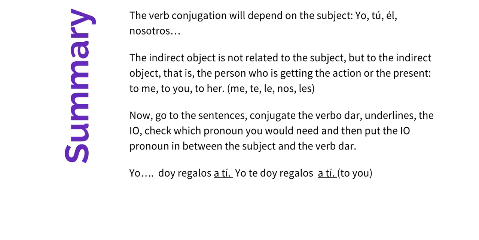The indirect object is not necessarily related to the subject, but the indirect object is the person who is getting the action or the present, to me, to you, to her. Then use me, te, le, nos, les. And go to the sentence, conjugate the verb, underline the indirect object, and then check which pronoun you will need. And then you put the indirect object pronoun in between the subject, yo, and the verb, doy. So, yo doy regalos a ti. Yo te doy regalos a ti. Okay, muchas gracias.